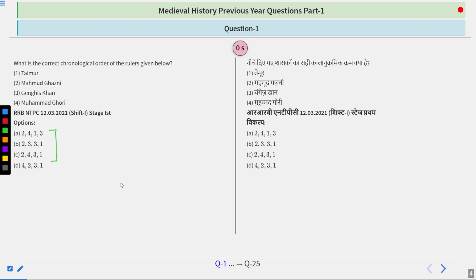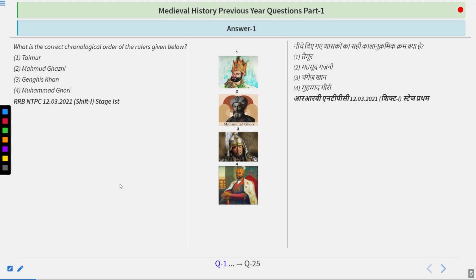The question is quite simple. I hope you figure out which king came first. These are the photos of these kings. So you can see the answer is C. The first person that came was Mahmud Ghazni out of them. Then came Muhammad Ghori. He was also known as Sam bin Sam or Shahabuddin Muhammad bin Sam. After him came Genghis Khan. He came to India not for invasion but following someone. He came during the time when the king was Iltutmish of Delhi Sultanate.